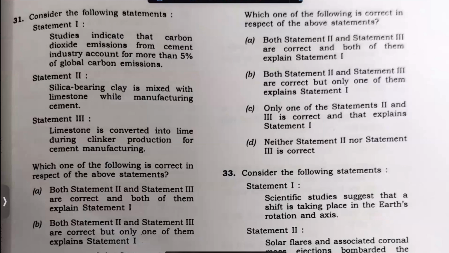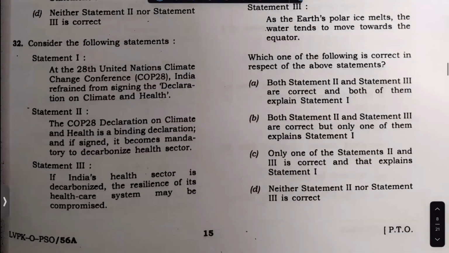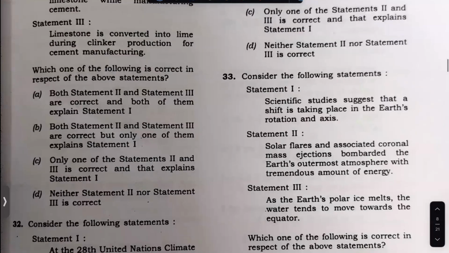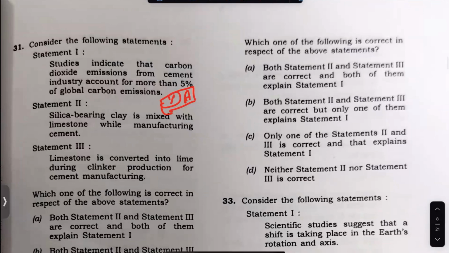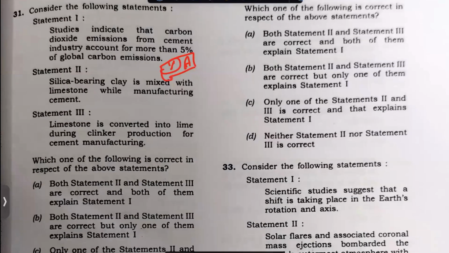This question also needs detailed analysis. I will make it. Wait for it. Now in this you can check the COP28. See, it's not binding. Okay, binding. Health is a climate and health is, see, health and all. I don't think anybody has any kind of binding statements in any of this. So, either both or only one of the statements is correct and explains the other statement.